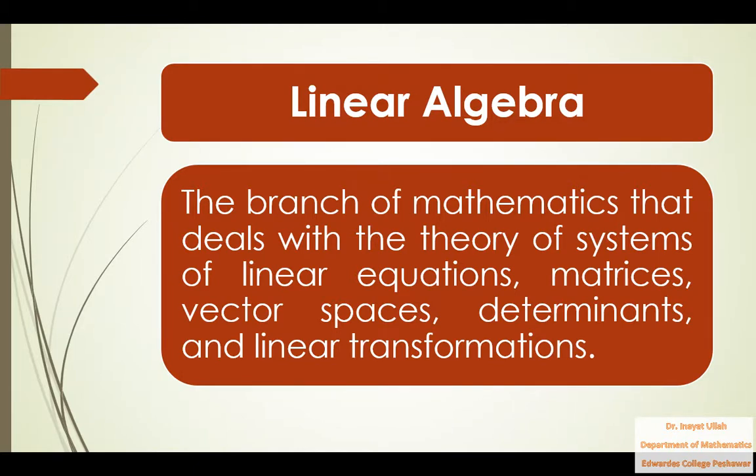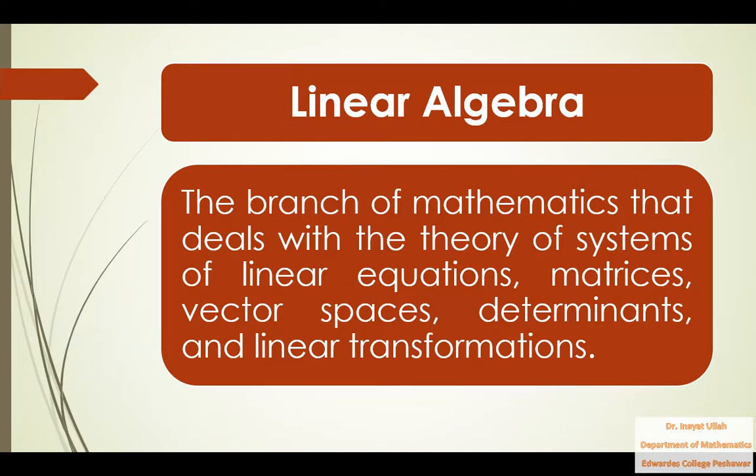And the fourth one is determinants, and you are all familiar with determinants. And the last one is linear transformations. Linear transformation is also a new thing for you, which will be studied in this course.